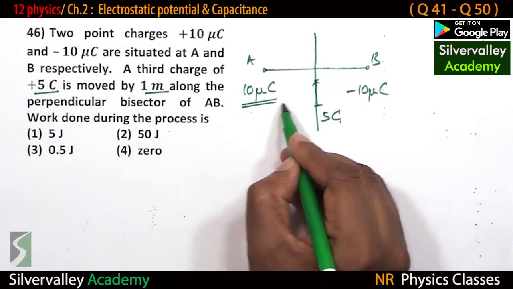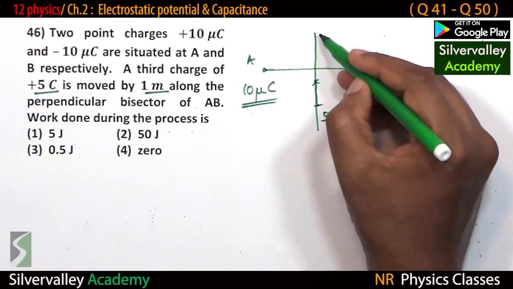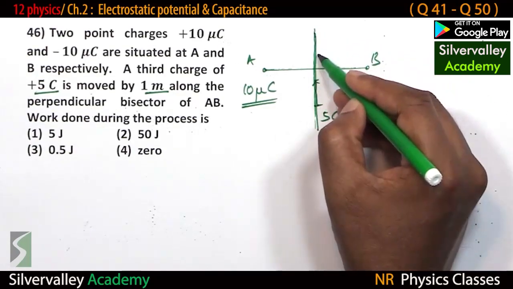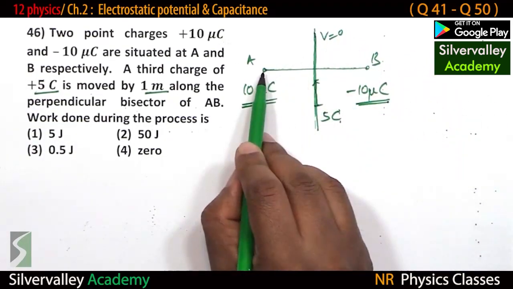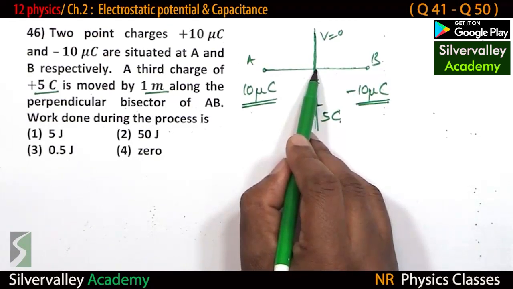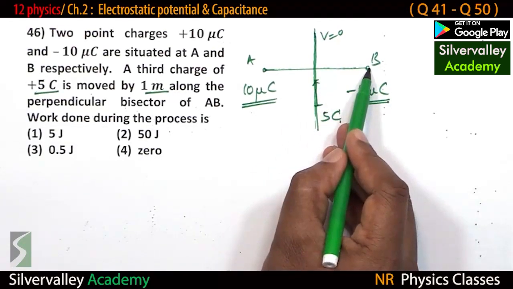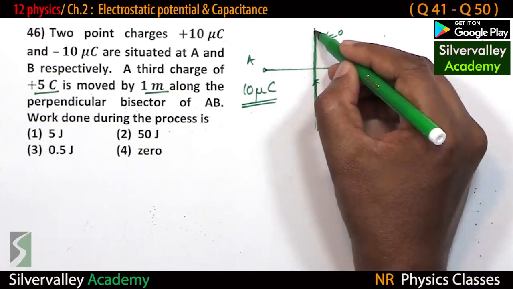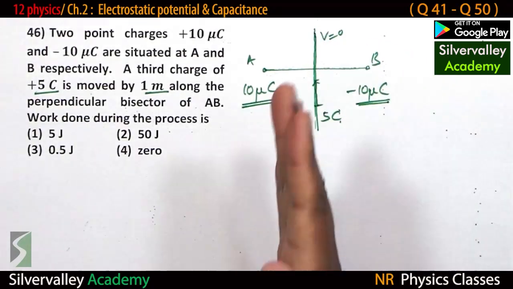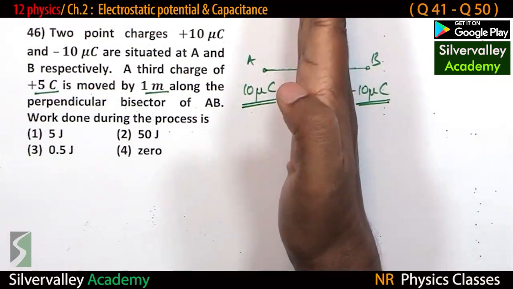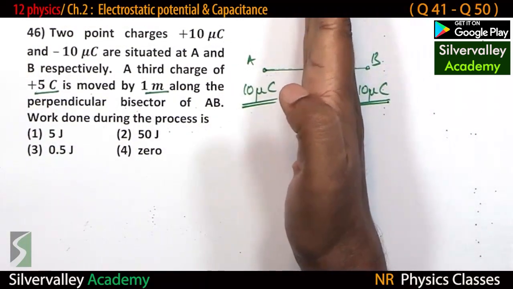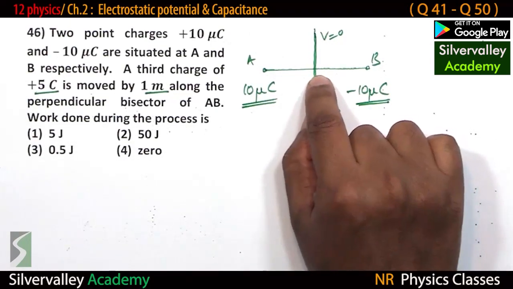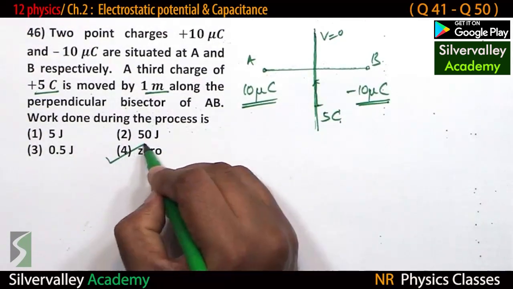Observe, these two are equal and opposite charges. So this is the equipotential line, and potential is 0, isn't it? Potential due to plus charge is equal to potential due to minus charge. Therefore, net potential is 0. So this is equipotential line. In 3D, this is equipotential plane. On the equipotential line or plane, work done to move some charge is 0. Therefore, it is 0.